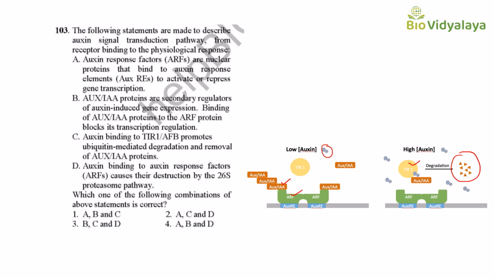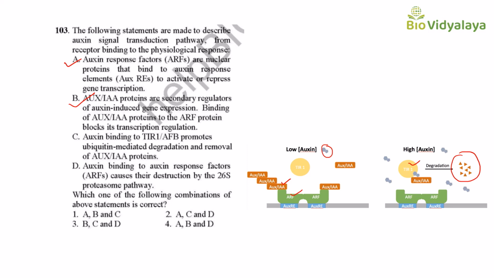Statement A: auxin response factors are nuclear proteins that bind to auxin response elements to activate or repress gene transcription. This is correct. Next, statement B: AUX/IAA proteins are secondary regulators of auxin-induced gene expression. Binding of AUX/IAA protein to the ARF protein blocks its transcription regulation. This is also correct.